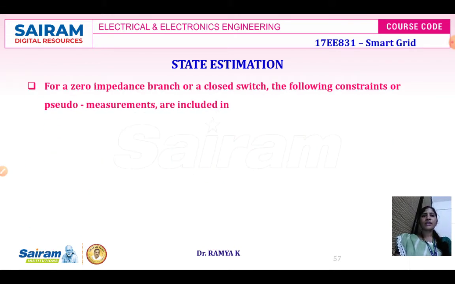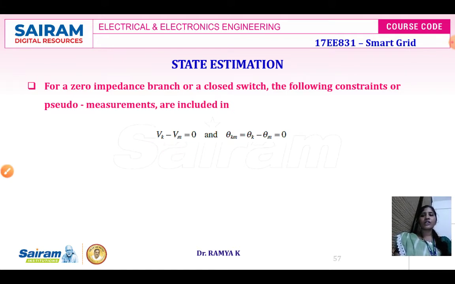Now you can see the computed value from the available measurement, whether they are observable or controllable. For example, for a zero impedance branch or a closed switch, the following constraints have to be included: Vkm is equal to Vk minus Vm is equal to 0, and theta km is equal to theta k minus theta m. Here Vk is nothing but the kth bus voltage.